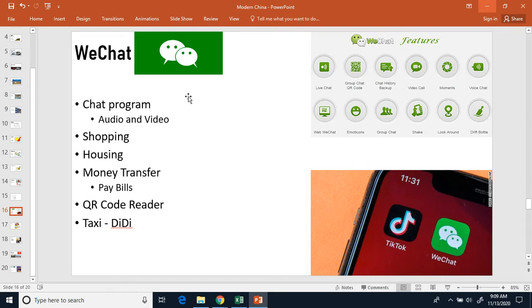And if you go to China, pretty much the entire population uses this. If someone has a smartphone in China, they have this app on it. Yeah, they use this app for everything. It's their biggest app in China. WeChat is made by the same company that made TikTok. All right, so the same company that made WeChat made TikTok as well, or the company that at least invested in both of them. That's Tencent. Tencent has their hands in everything. All right, so that's WeChat, major app in China.